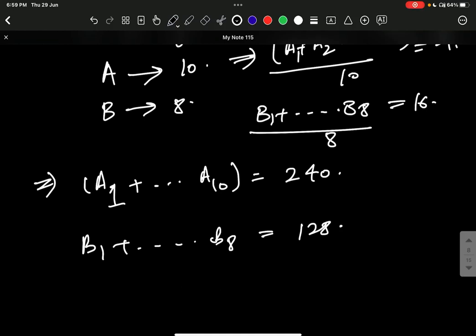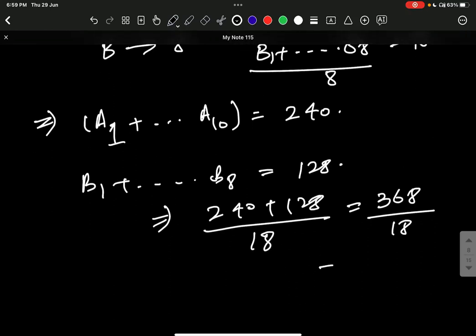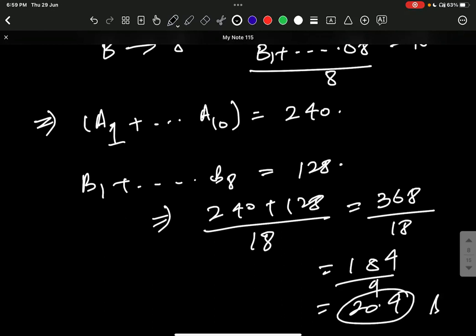Then you can calculate it. You have to find out the combined average. So that is very simple: 240 plus 128 divided by 18. Why 18? Because we have to calculate the number of quantities also. So it is 184 divided by 9. The answer would be 20.4 approximately. Okay, so this is how you can calculate and find the answers.